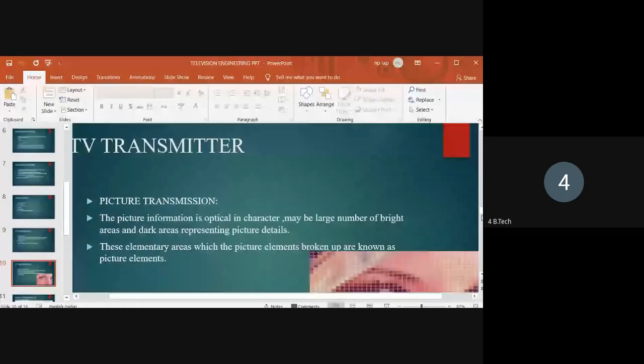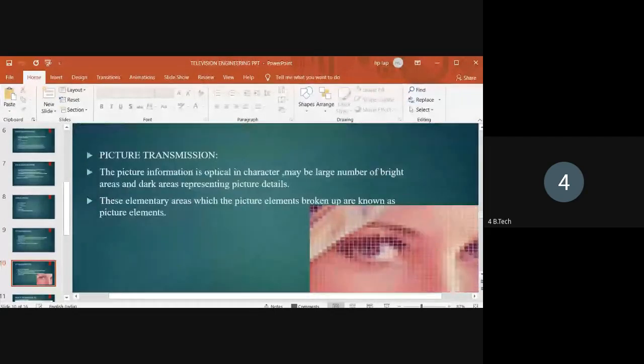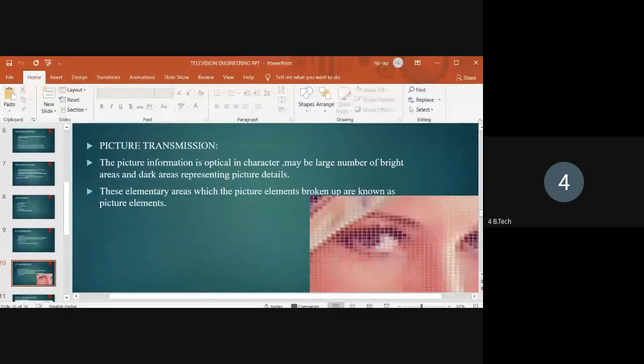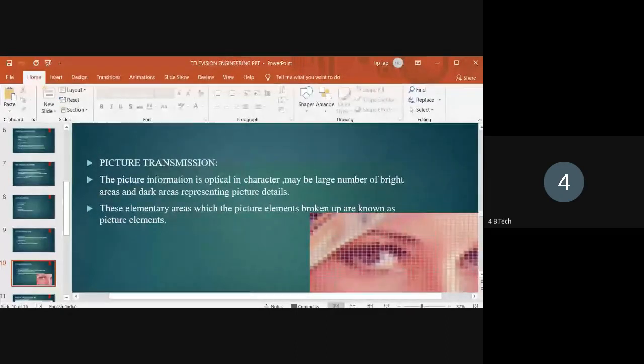Picture transmission. In picture transmission, the picture information of the scene is optical in nature. Here you see that thousands of tiny squares are presented in the image.